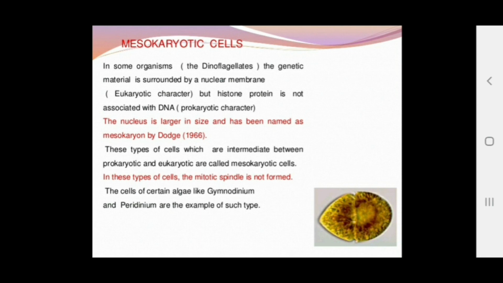Clear? So this is today's lecture about the cell. We have started with the discovery of the cell, or we can say the history of the cell. We have studied the types of cells: prokaryotic, eukaryotic and mesokaryotic. Clear? Further, tomorrow we will deal with the different components of the cell. Okay.